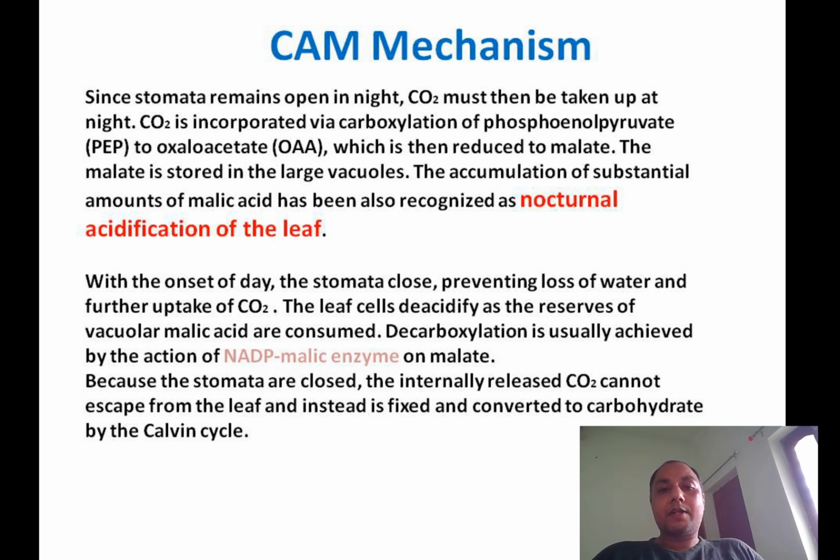In this deacidification, decarboxylation also happens, and that decarboxylation is caused by NADP malic enzyme, NADP-ME, as in NADP-ME type C4 plants. Since the stomata remain closed, the internally released CO2 cannot escape from the leaf, and this happens during the daytime, and it is fixed through the Calvin cycle.